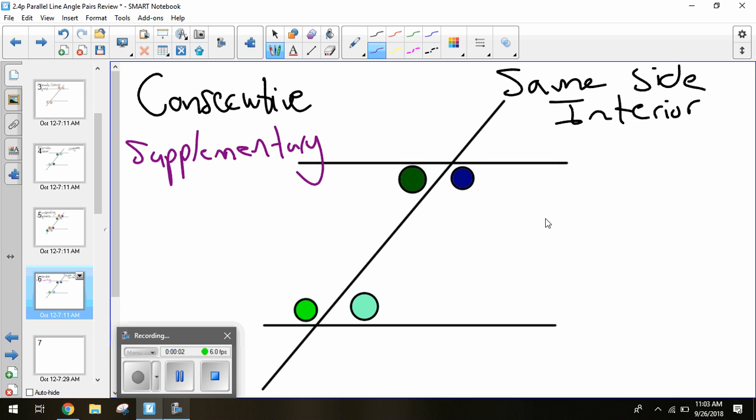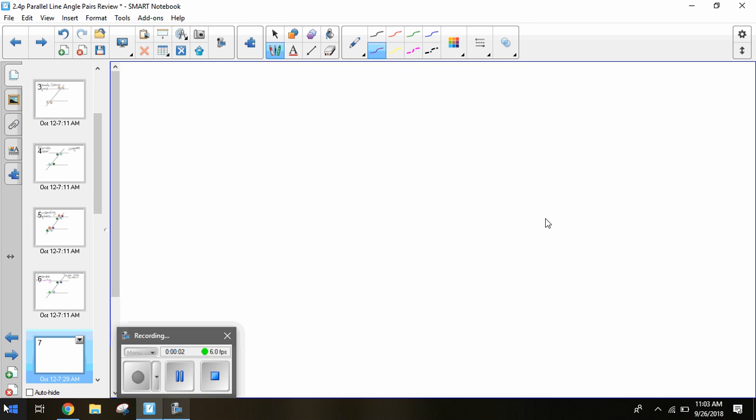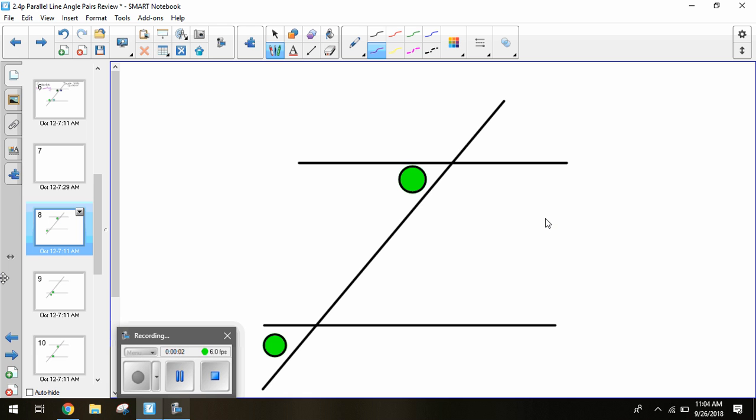Alright, so in order to help us practice, I am going to give you a set of angles, and I want you to try to think together: what type of angle pair do we have up here, what is its name, what do we call it, and is it congruent or not? Sound good? Alright, so let's think. What are these? What are those?